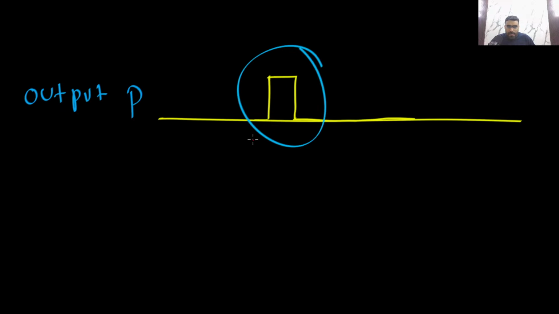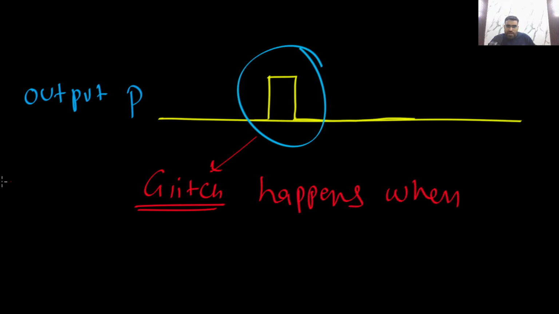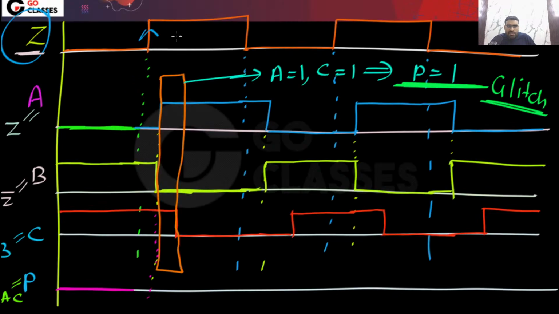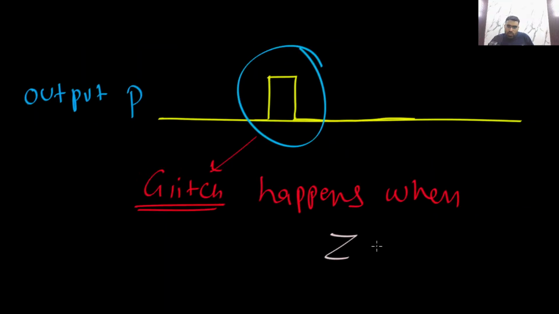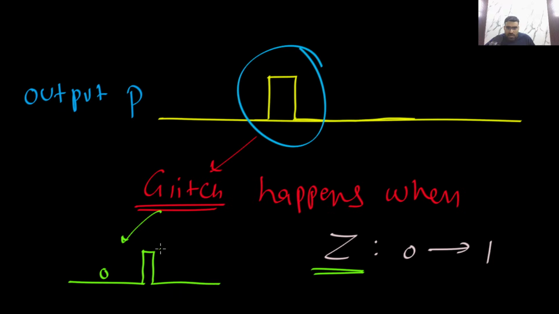When is this glitch coming? The glitch happens when Z is going from 0 to 1. Yes or no? When Z changes from 0 to 1, in this situation the glitch happens. The value of P is going to 1. What is the glitch? P must be 0, but for a moment it is becoming 1. This is the glitch.